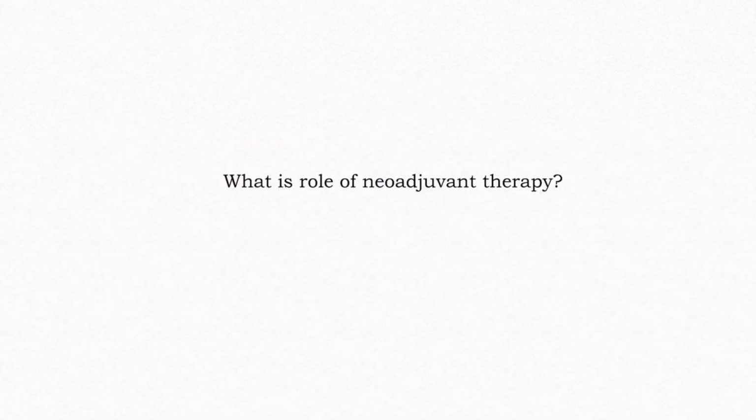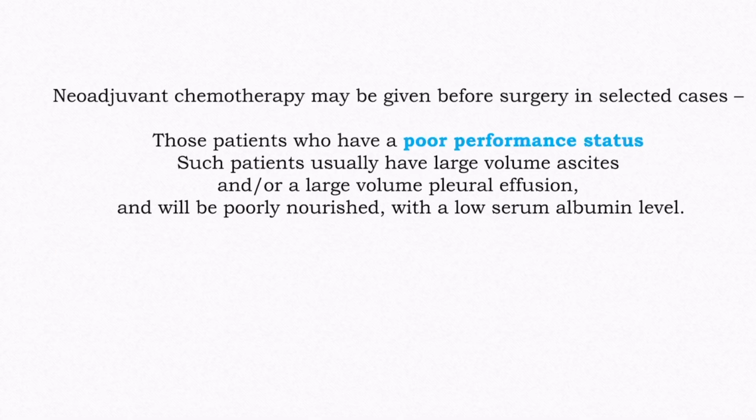What is role of neoadjuvant therapy? Neoadjuvant chemotherapy may be given before surgery in selected cases. Those patients who have a poor performance status, such patients usually have large volume ascites and a large volume pleural effusion, and will be poorly nourished, with a low serum albumin level. After 2 or 3 cycles of neoadjuvant chemotherapy, the effusions will usually resolve, the overall medical status will usually improve, and the interval surgery will be better tolerated.